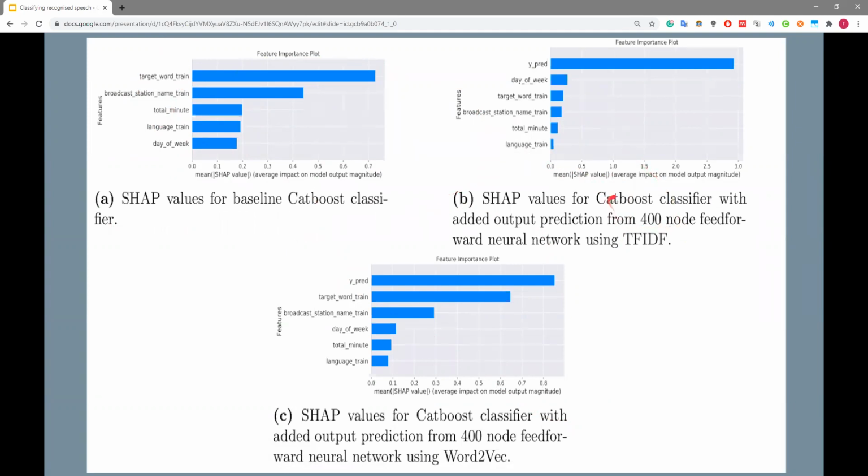However, like I said, adding TF-IDF actually degraded performance and caused the CatBoost classifier to solely overfit on this specific feature, shown by the Y-predict, which is the output of the deep neural network. However, adding a weaker classifier, let's say Word2Vec with a deep neural network, enhanced performance slightly, with the main feature still being the predicted value from the neural network, but not overshadowing other important features such as target word trained and broadcast station name trained.